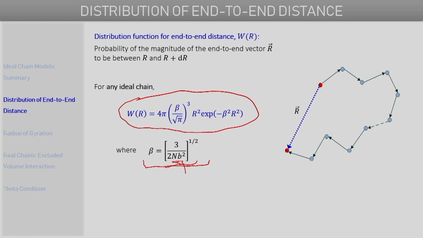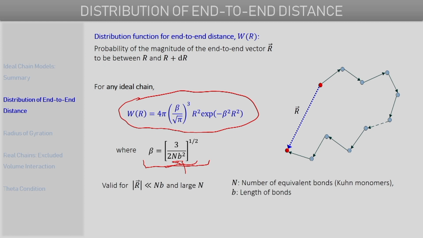Any ideal chain can be represented or mapped using an equivalent freely jointed chain, so that the equivalent chain behaves like a freely jointed chain. So this capital N and b are the number of bonds and the bond length for the equivalent freely jointed chain for our ideal chain here.